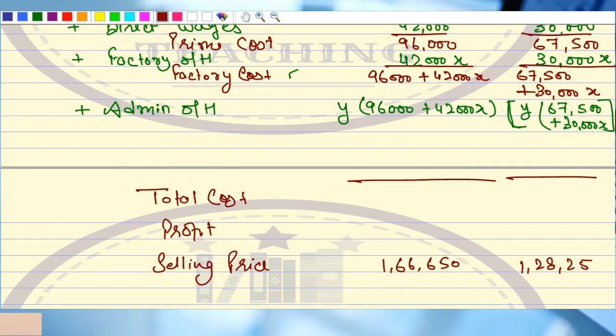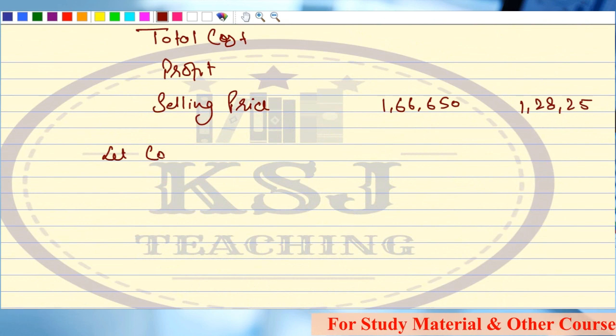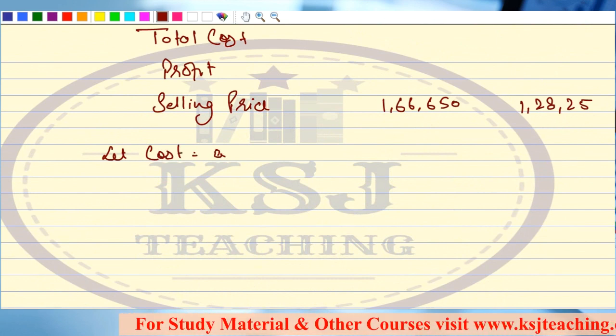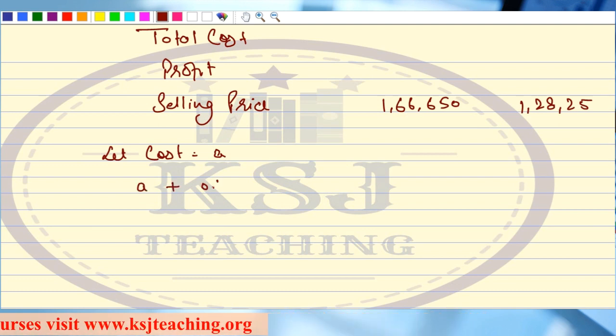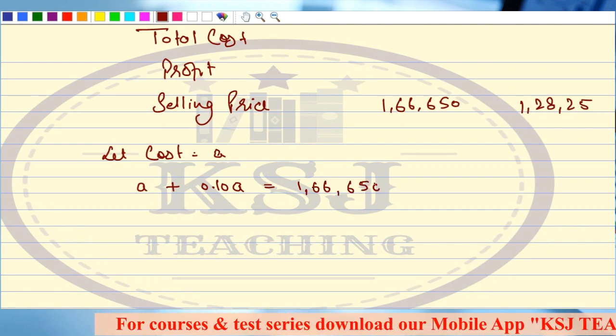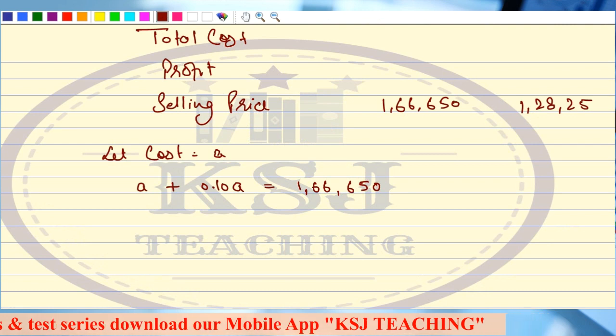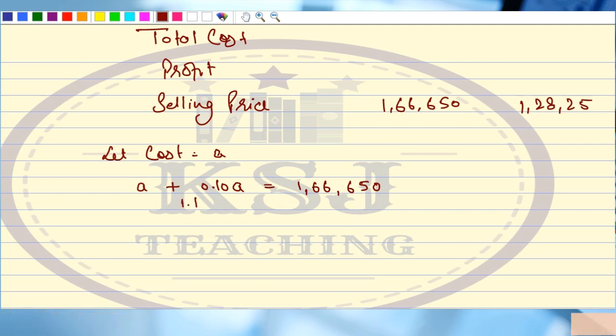Let's say cost be A. So what is my selling price? Total cost plus profit, that is A plus 0.10A, which is equal to 1,66,650. Any doubts in this thing? So this will be 1.1A equal to 1,66,650.